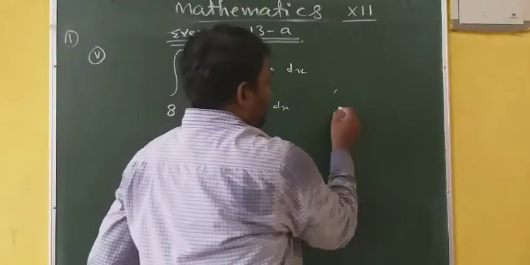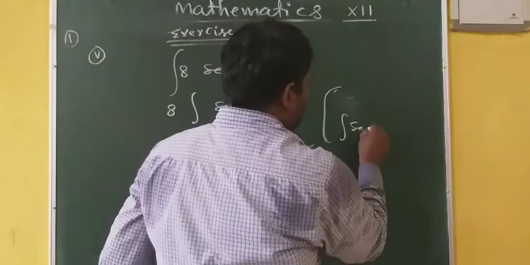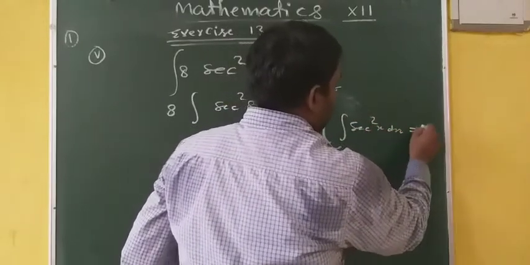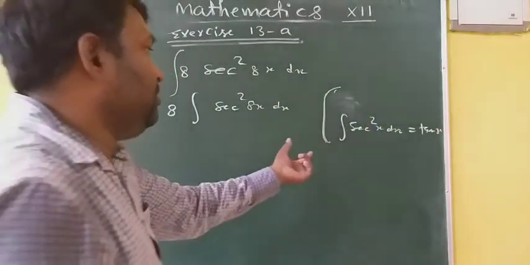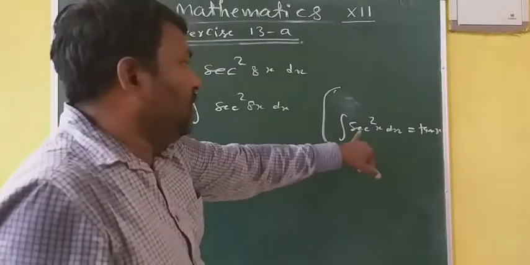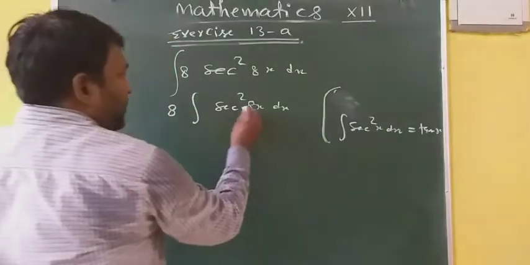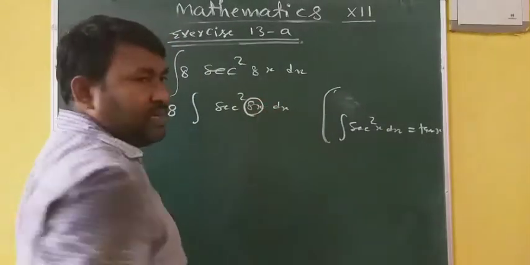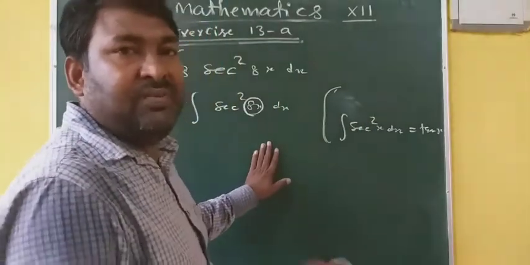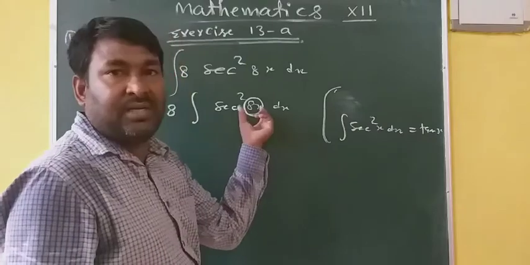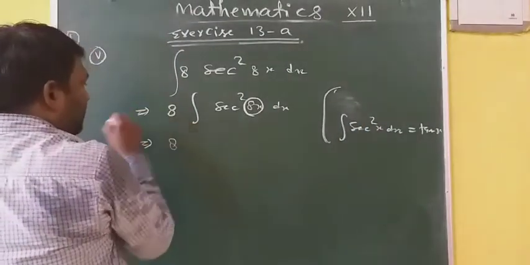Since you know that integration of sec square x dx is equal to tan x. Do you know it? Of course, it is a matter of formula, so you should learn it. Integration of sec square x dx is equal to tan x. That's why sec square x, but at the place of x it is 8x, whose differentiation is a constant quantity. That's why you can apply the formula of sec square x considering this 8x as x.